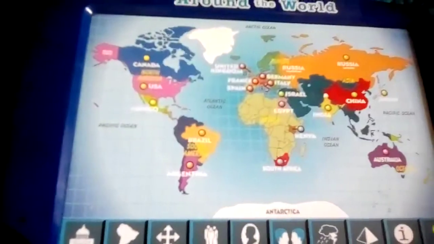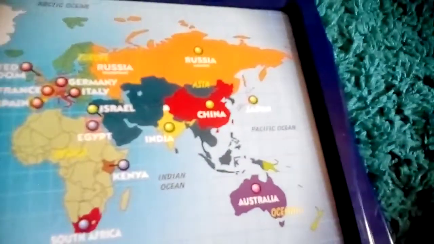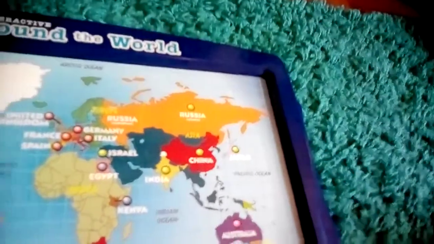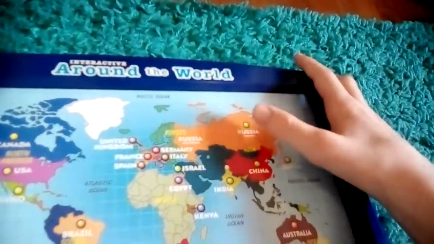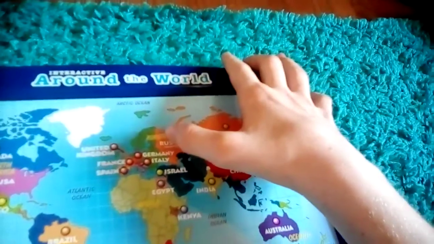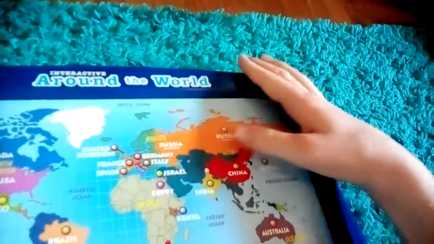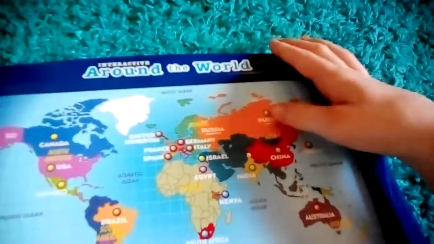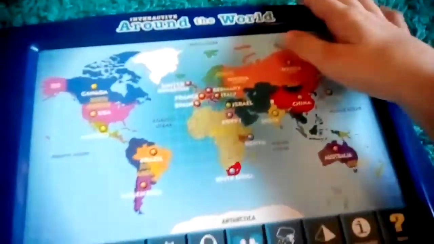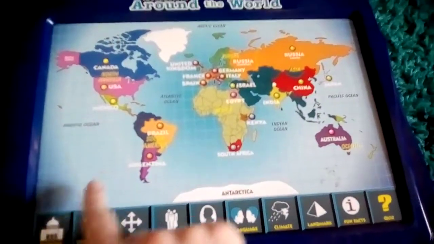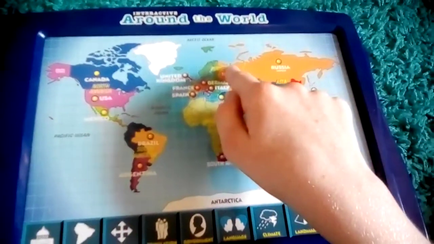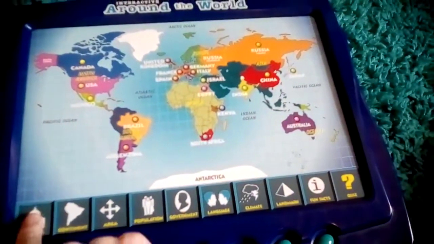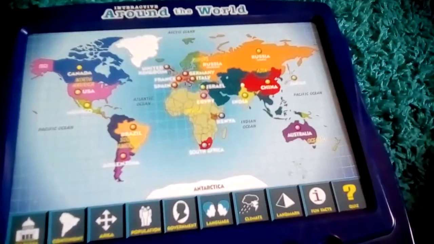There's one thing I want to mention before I get started. Just like I said in the last video, part 4, there are two buttons for Russia. This button here, the side of the country in Europe, and then the side of the country in Asia. See it there? But they do share the same facts. Watch this. Russia. Moscow is the capital of Russia, and it is the largest city. That was one of the buttons, now the other one. Russia. Moscow is the capital of Russia, and it is the largest city. See, it's the same thing.